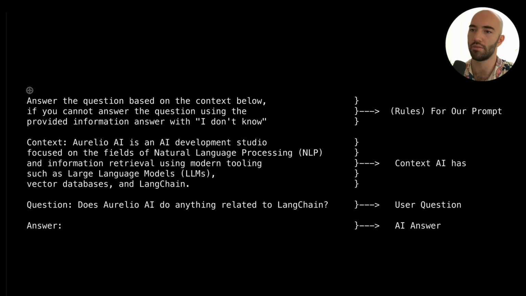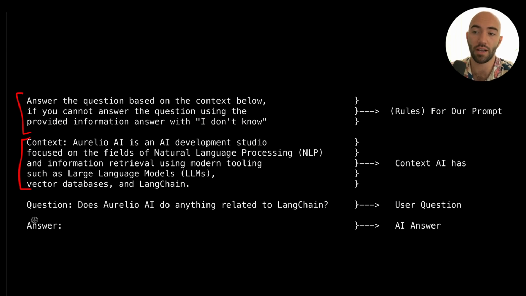We have the rules for our prompt here, the instructions. We're just saying, okay, answer the question based on the context below. If you cannot answer the question using the information, answer with I don't know. Then we have some context here. In this scenario, because it's the first message, we might be putting that context into the system prompt, but that may also be turned around.